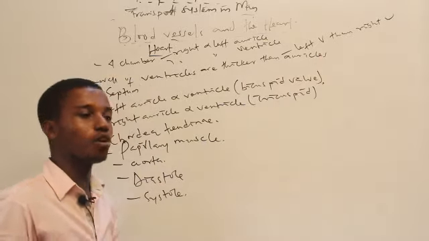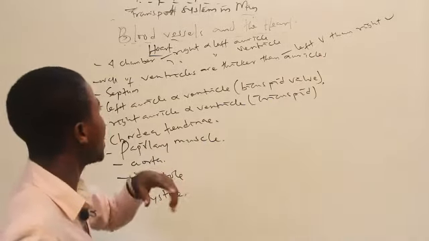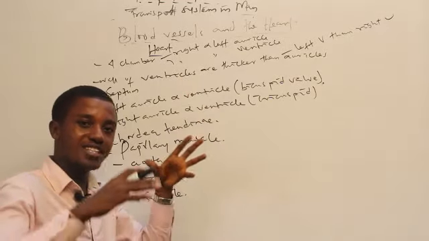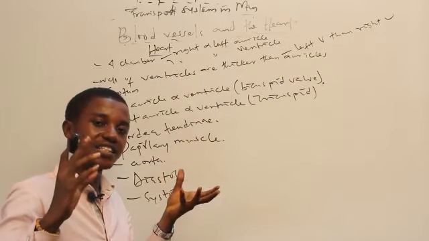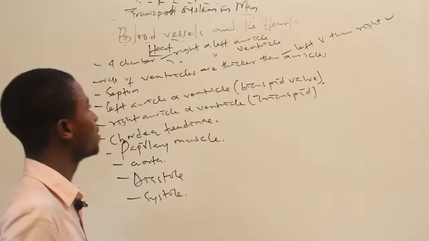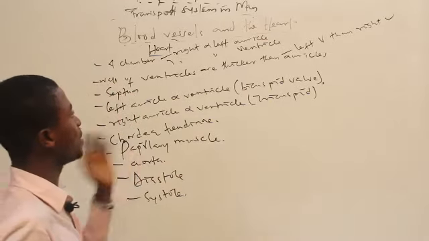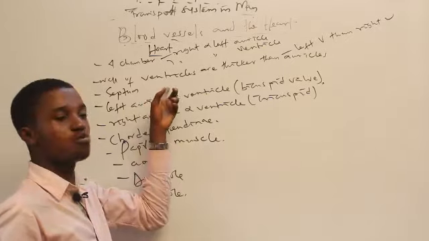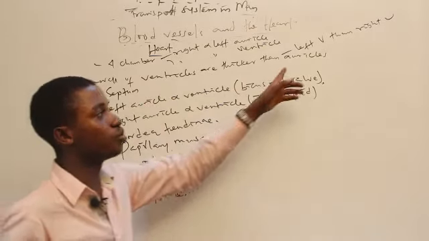Why? Because whenever blood wants to leave the heart, it goes out through the ventricles. And so the wall is thicker in the sense that it has more pressure to push out the blood from the heart into every part of the body. So we've established the fact that the ventricles have thicker walls compared to the auricles.